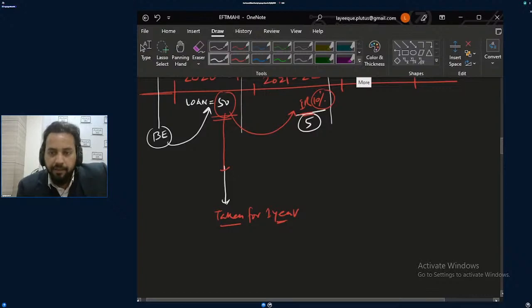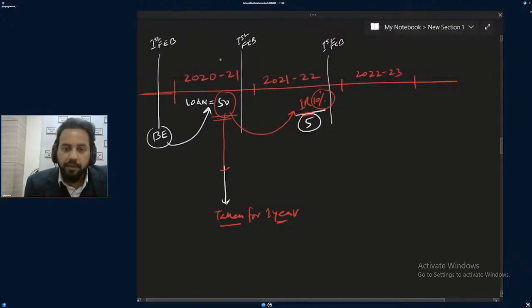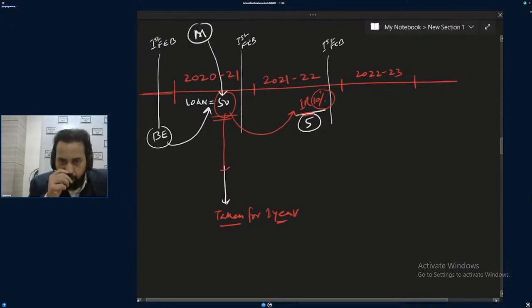Say market means anybody can give a loan. I will write M for market. This loan of 50 is taken by this loan. M, the market, has given this much money to the government as a loan, and it was taken for 1 year.